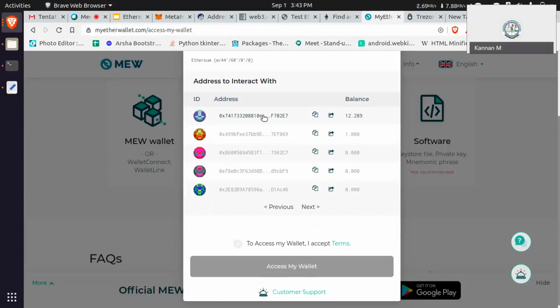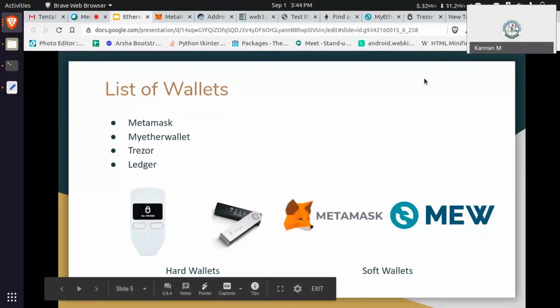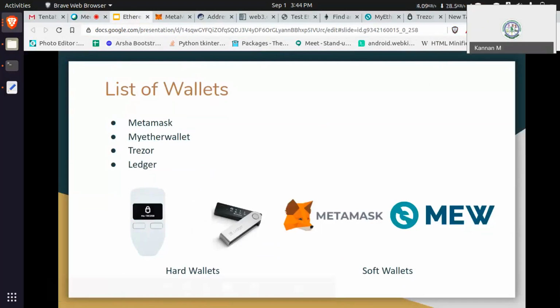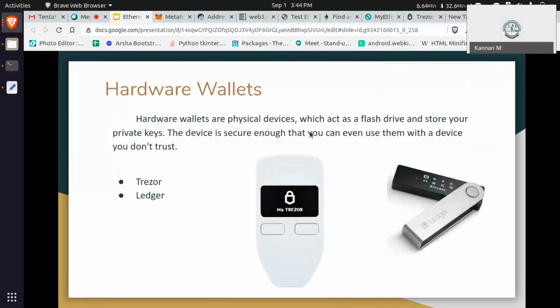Okay. And then, are there any doubts? These two are hardware wallets. These are the software wallets, like MetaMask and then MyEther. MetaMask is mainly used for DApps. If you know JavaScript, you can access that MetaMask.